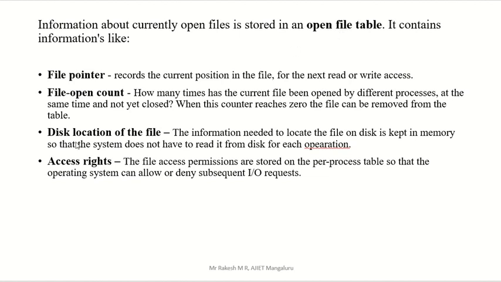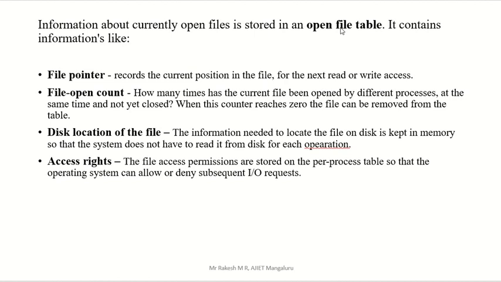Okay, open file table. Then the disk location of the file, in which part of the disk that file is saved, that is the location. That is also there in your file table. Then access rights: what are the access rights for that particular file? That means how we have to access it. Is only read permission there? Is only write permission there? Or are both read and write permission there? That concept is also there in the access rights part.